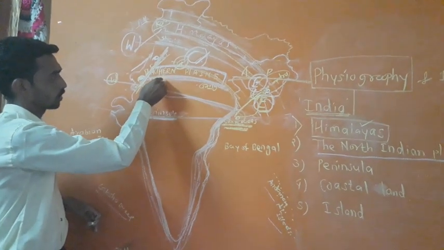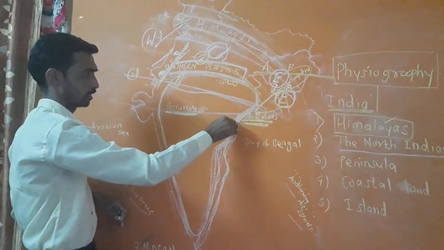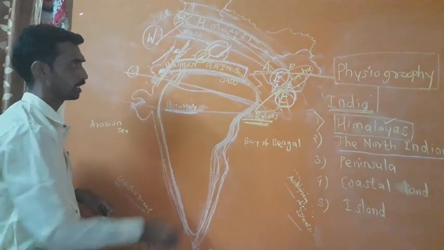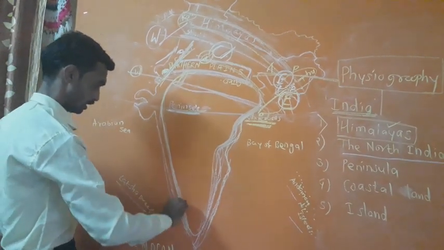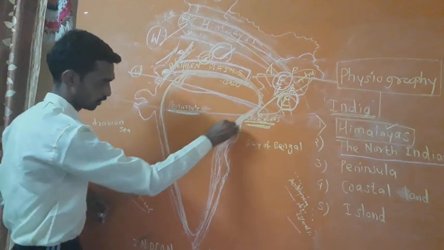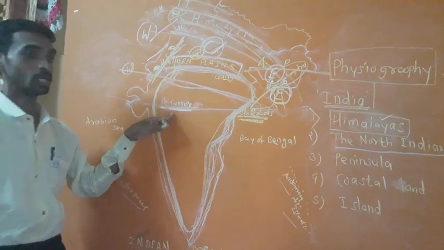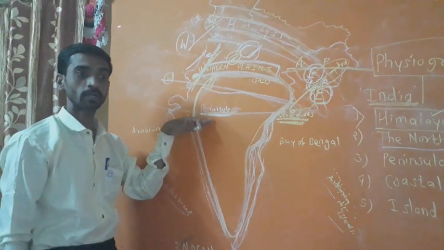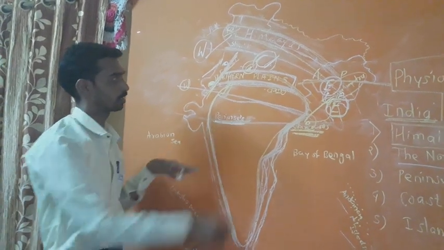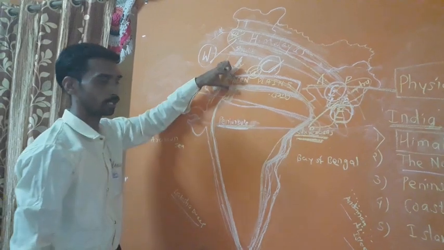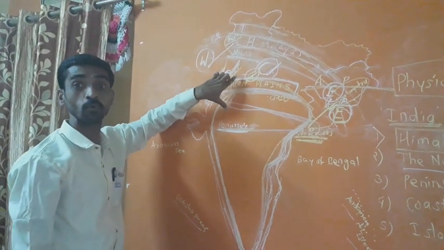If the question asks, show the peninsula plateau in the given outline map, how do you draw it? From the northern Indian plains to the Indian Ocean. This is called the peninsula plateau. This peninsula plateau consists of many plateaus and hill ranges. The Aravallis in the north are the oldest fold mountains.